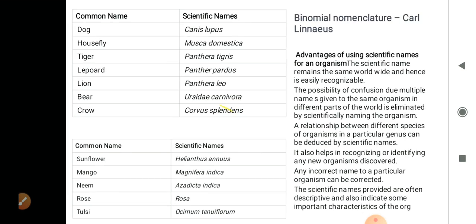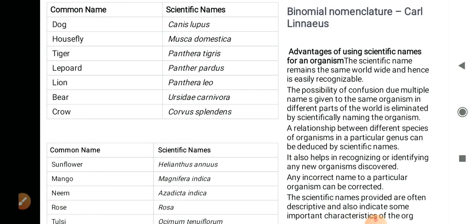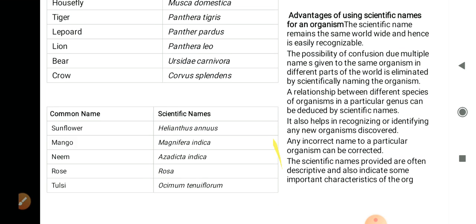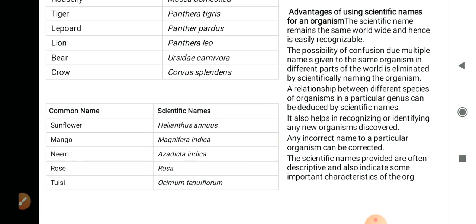Now let us see the common names of certain organisms and the scientific names. The dog, scientific name Canis lupus. Housefly, Musca domestica. Domestic means in the house, that's why it's called domestica. Tiger, Panthera tigris. Leopard, Panthera pardus. Lion, Panthera leo. Bear, Ursus arctos. Crow, Corvus splendens. Similarly, let's see the common names of certain plants.